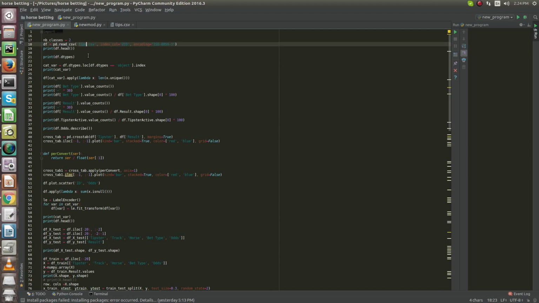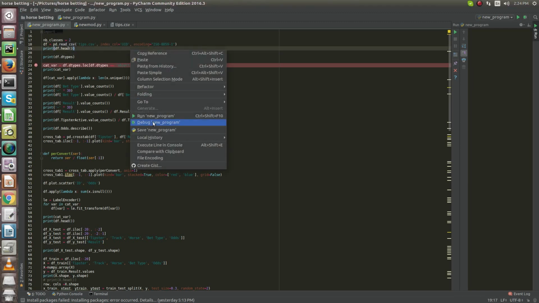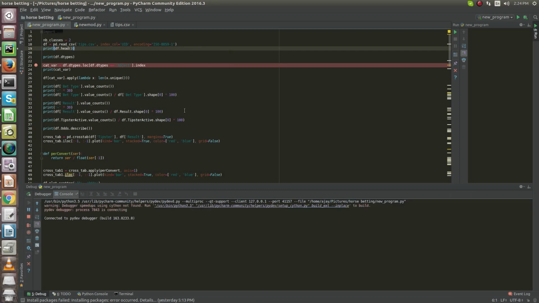So I just use pandas for reading that file, and there's a built-in function available in pandas, read_csv. It is quite easy to read a CSV file and print it. Let me debug this part of the program, and you will understand what type of output you will be obtaining after debugging.